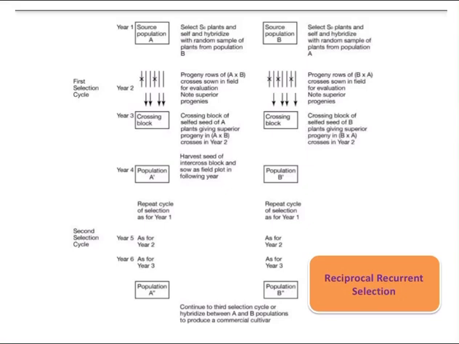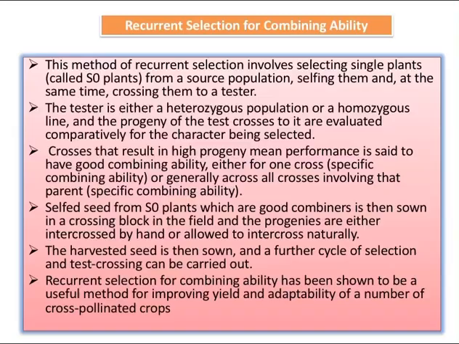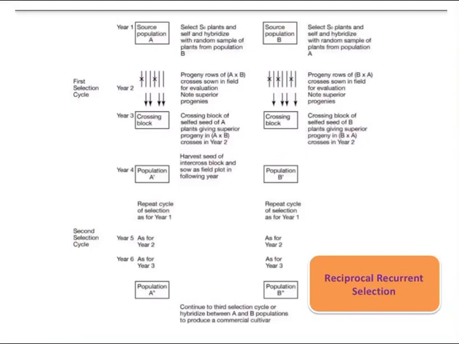This is reciprocal recurrent selection. Reciprocal recurrent selection involves the use of two genetically unrelated open pollinated populations, for example A and B. Random single plant selection and selfing is carried out in population A, and at the same time they are crossed with a random sample of plants from population B. The same procedure is also carried out in population B.